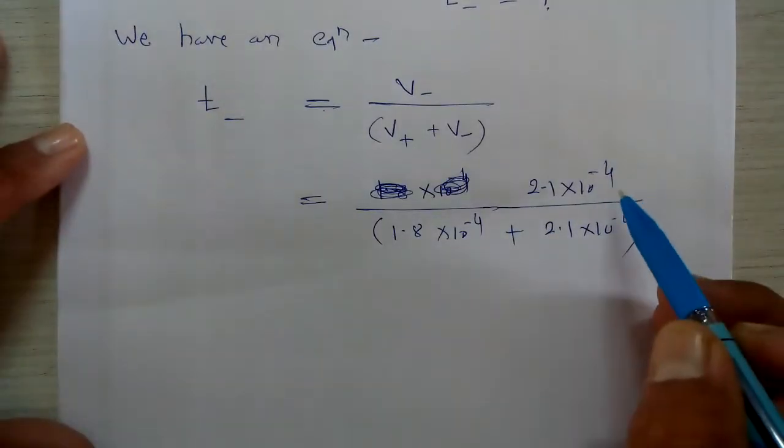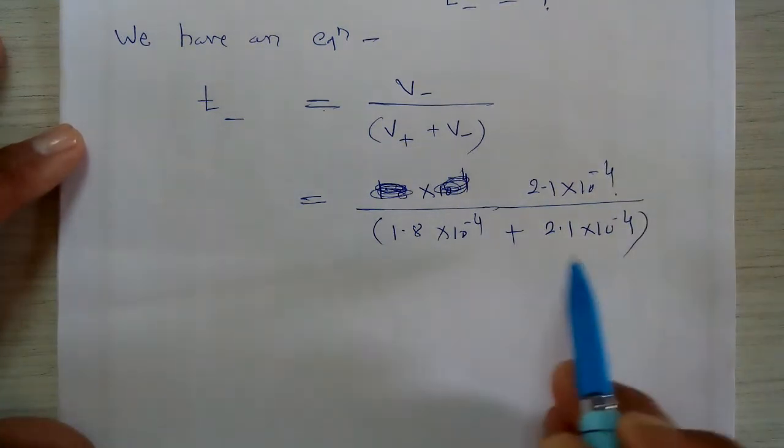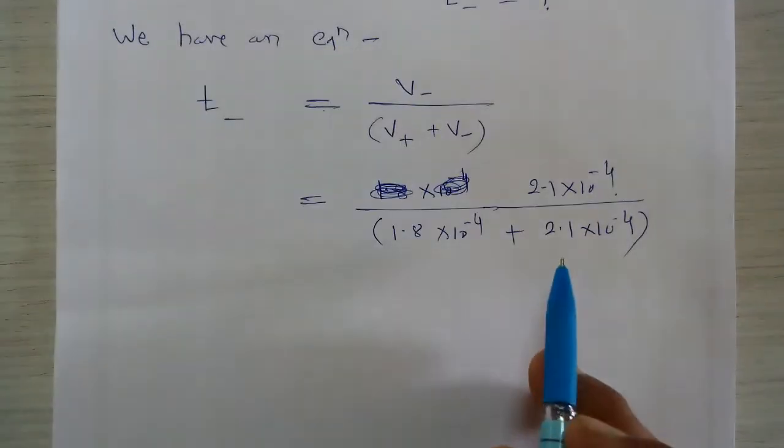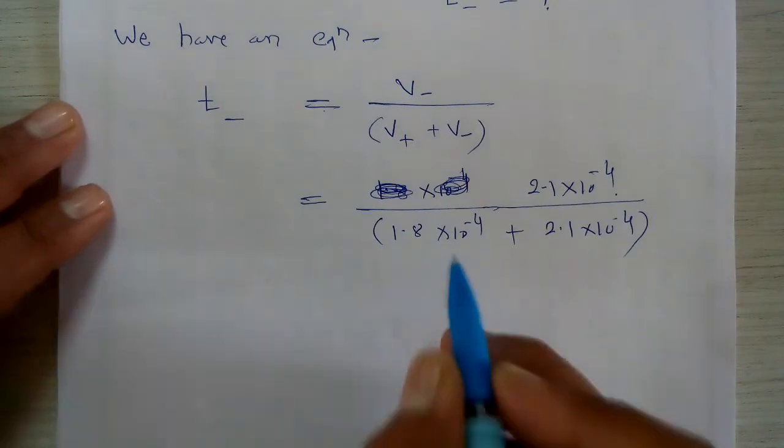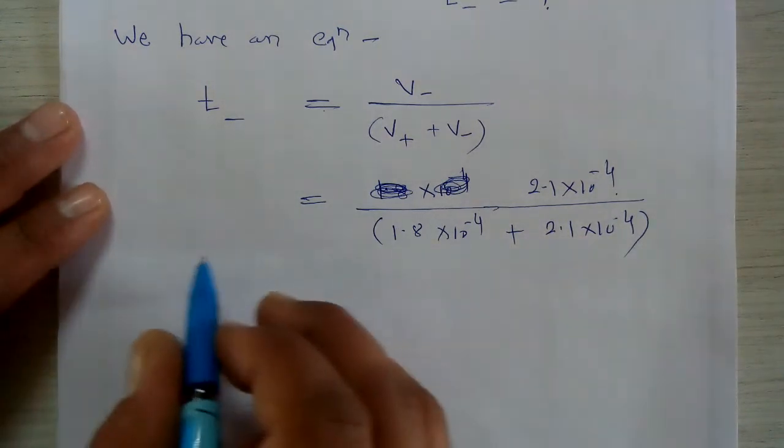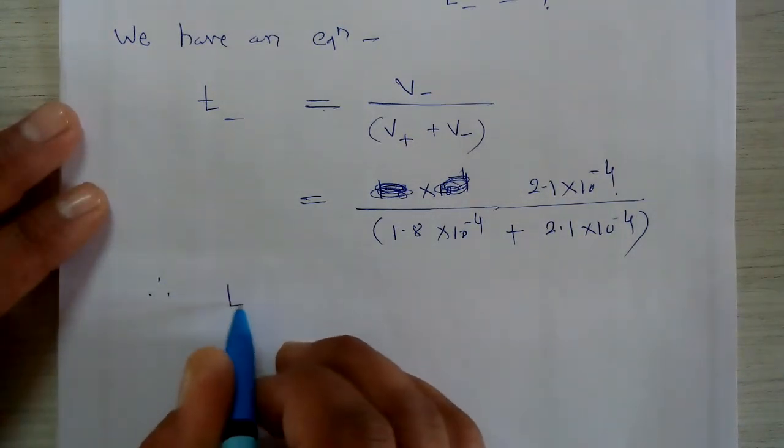This is the absolute velocity of the anion, and this is the summation of the absolute velocity of the cation as well as the anion. If we solve this simple equation, finally we get the transport number of the anion.